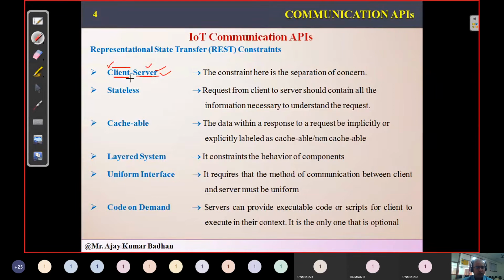Similarly, the client should not be concerned about from where the data or the page is coming. He should be concerned only about the information related to how he is sending the request. That is the constraint we have in client-server.